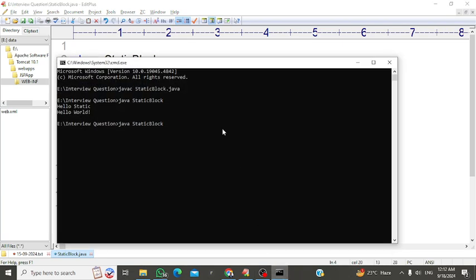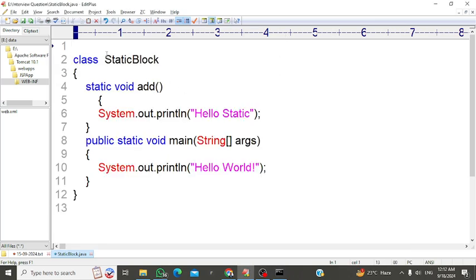Let's see javac, and this is my Java code. See here, the output is not seen because we didn't call that method. Okay, so let's understand the difference between a static block and a static method. This is only the static block, sir, so that's why it runs and we get the output.